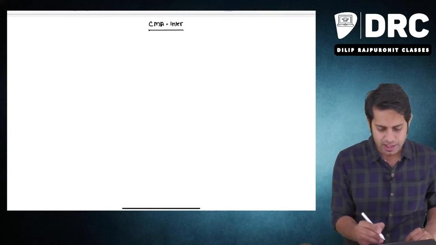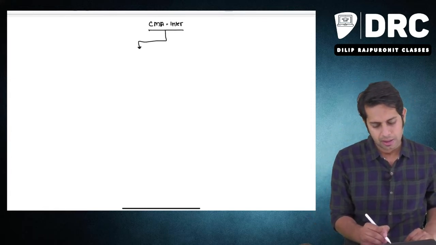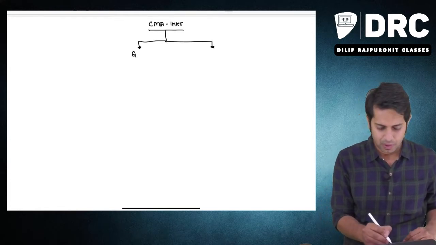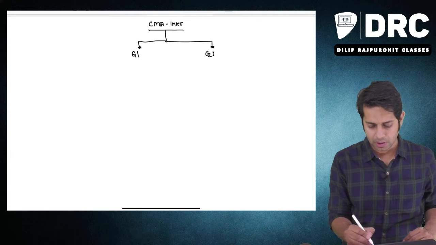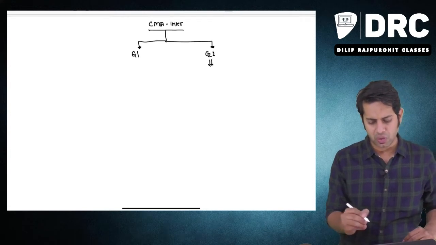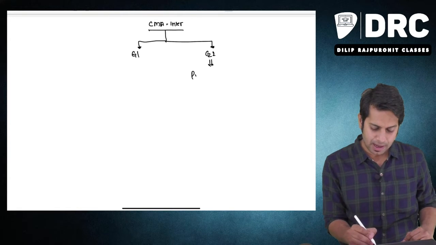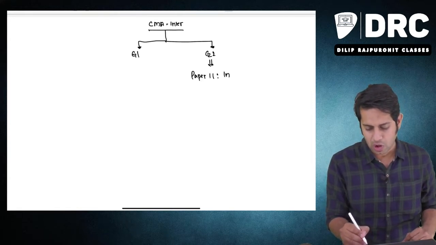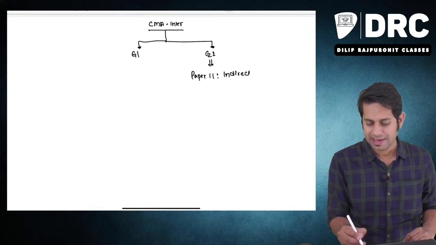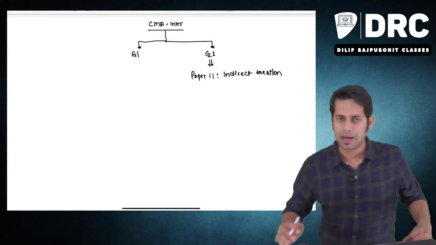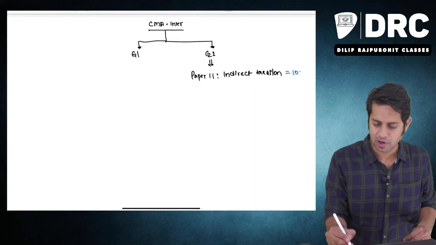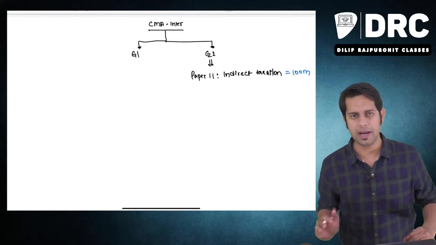For CMA Inter students, there are two groups in your intermediate level, group 1 and group 2. In group 2, you have a paper called paper number 11, which talks about indirect taxation. This paper number 11 is for how many marks, sir? It is for 100 marks.